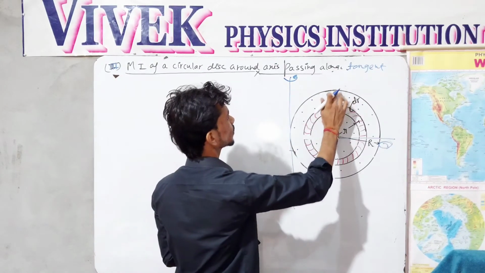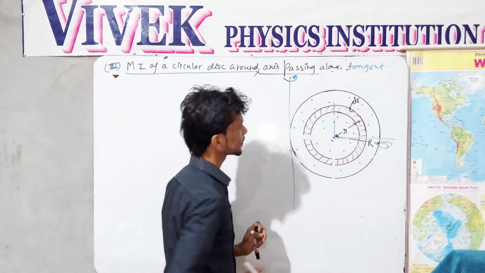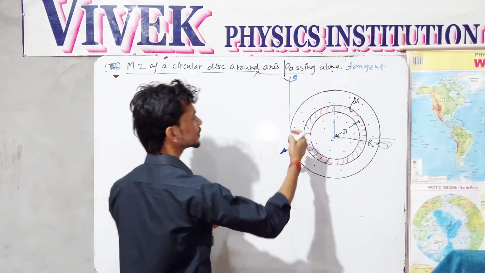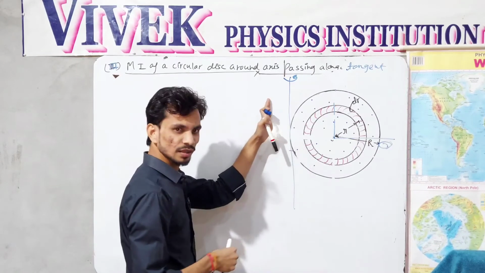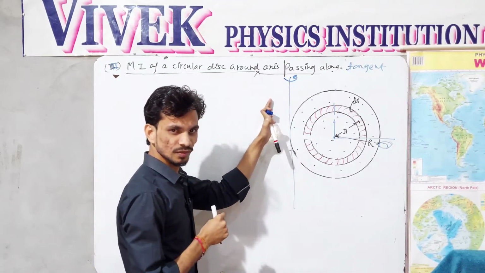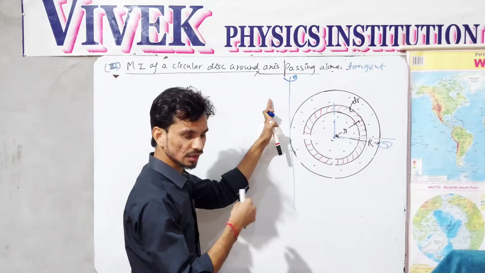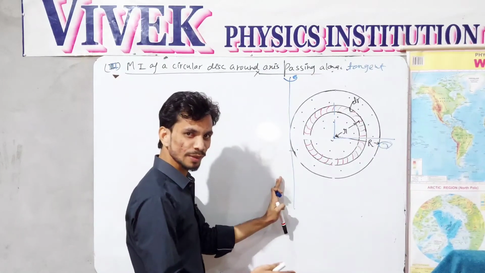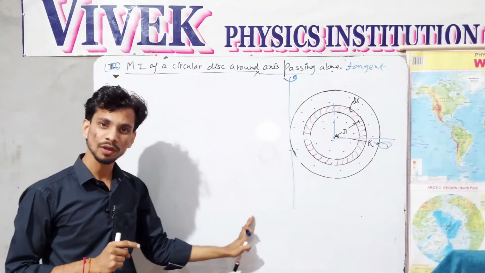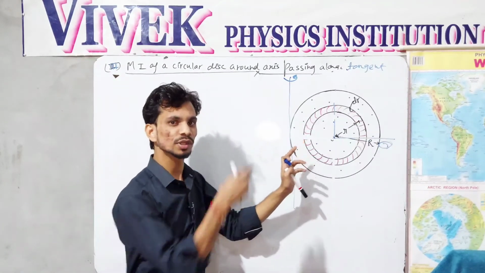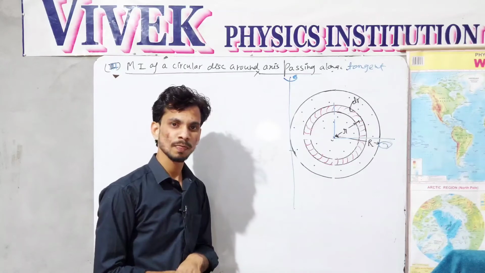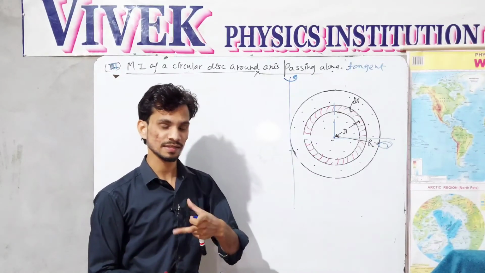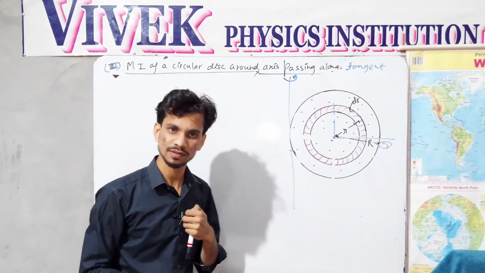What the parallel axis theorem says is that the moment of inertia of a body around any particular axis equals the moment of inertia of that body around an axis passing through the center of mass plus the mass multiplied by the square of the distance between the axes.